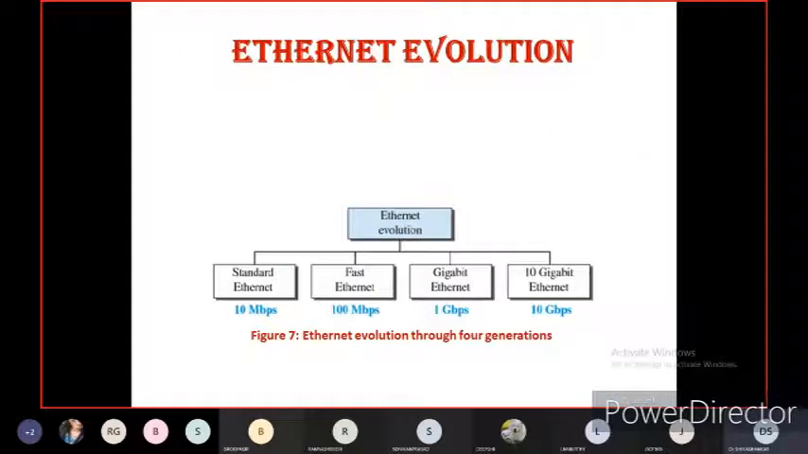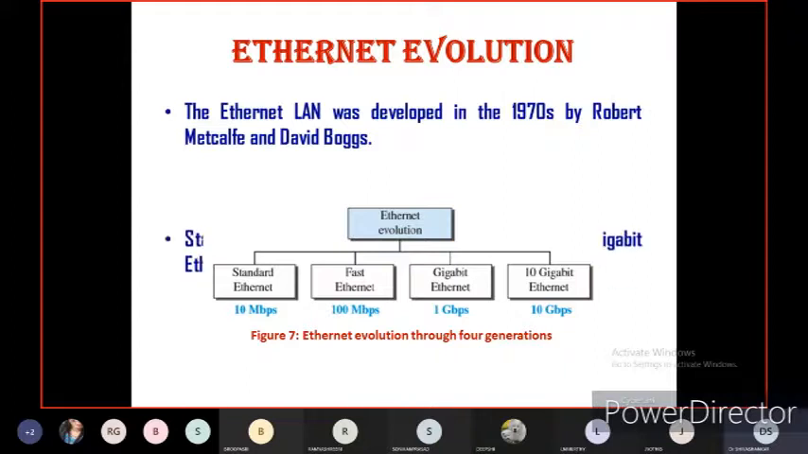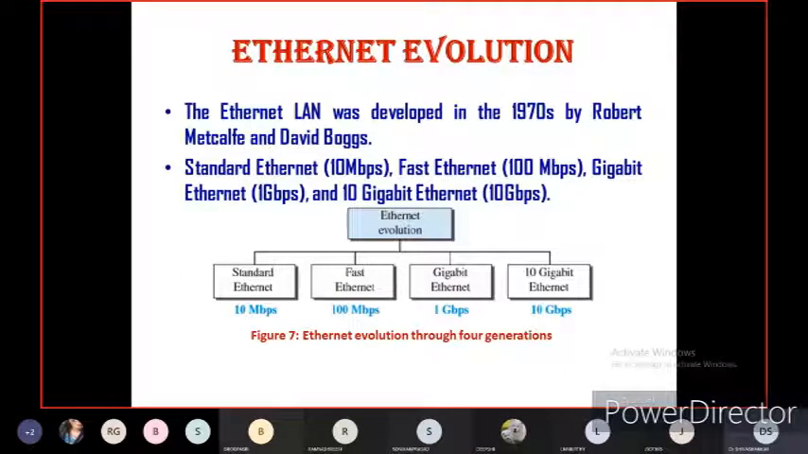Now let us study the Ethernet evolution. As I told you, depending on the data speed, various Ethernet protocols are available in the local area network. Let us discuss one by one. The Ethernet local area network was developed in the 1970s and 80s by Robert Metcalfe and David Boggs. So the Ethernet local area network was introduced in the year 1970 by Robert Metcalfe and David Boggs.